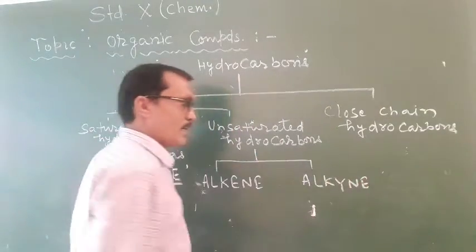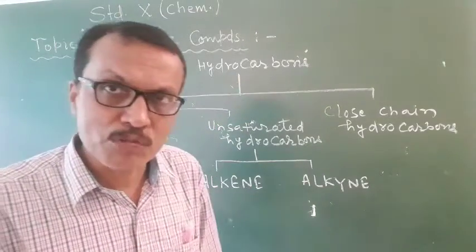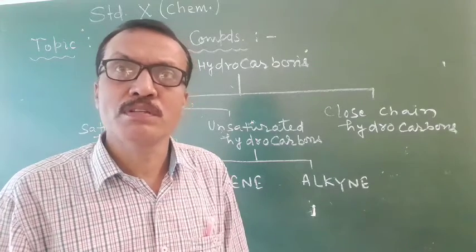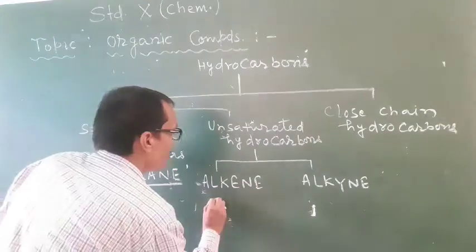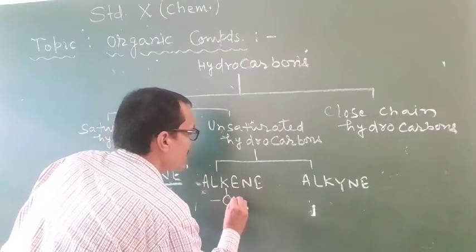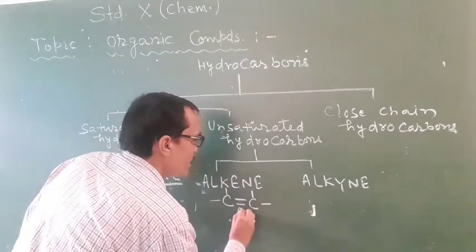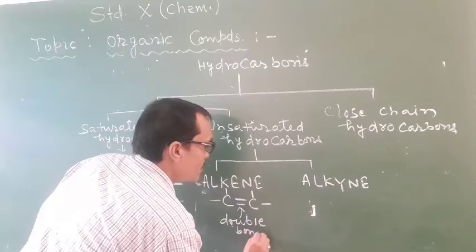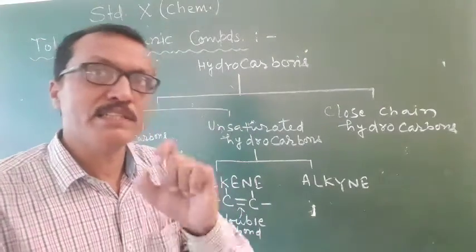Students, alkene are unsaturated hydrocarbons in which there are double bonds between carbon and carbon atoms. For example, like this, double bond between carbon and carbon atoms. So this is an alkene.